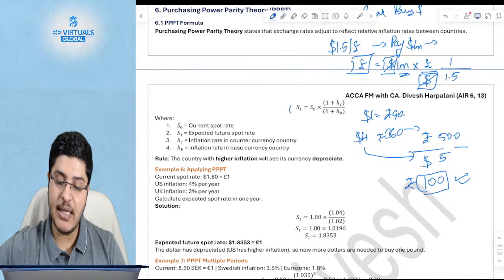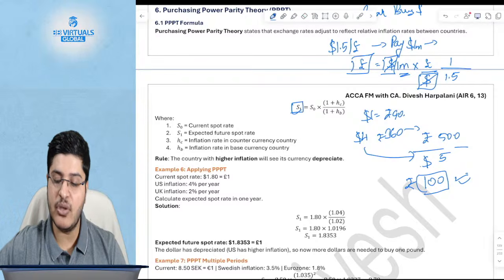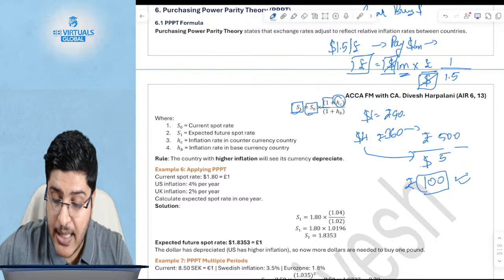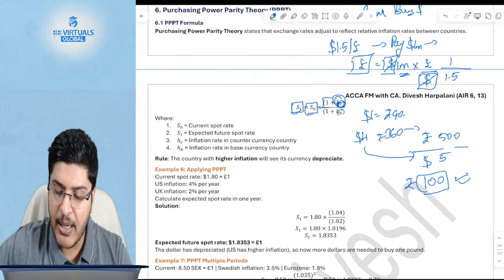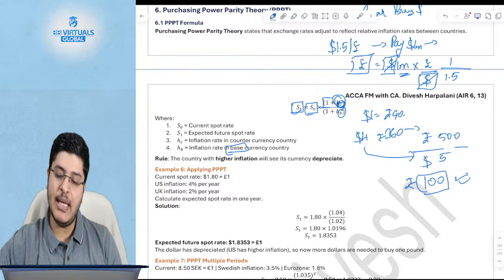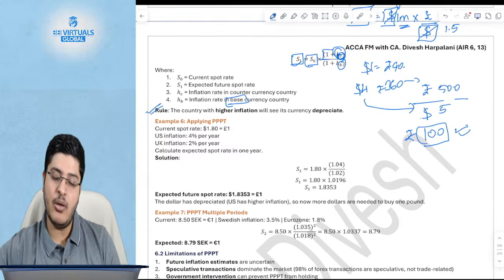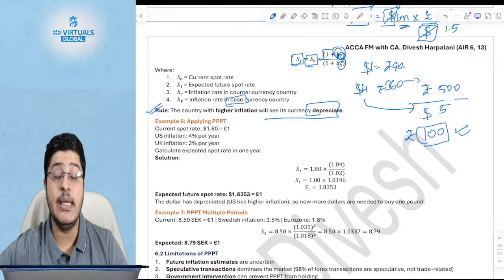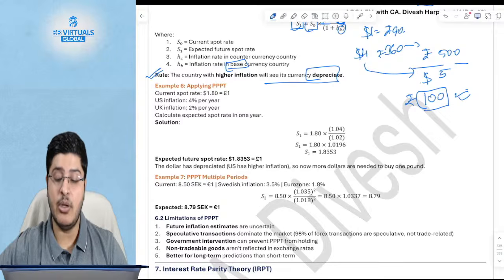What is the formula? The expected future spot rate is nothing but the current spot rate of the currency multiplied by 1 plus the inflation rate of the counter currency, divided by 1 plus the inflation rate of the base currency. Remember guys, this is HC. And always remember, the rule is that the country with a higher inflation will always see its currency depreciate. Always remember this rule, guys.